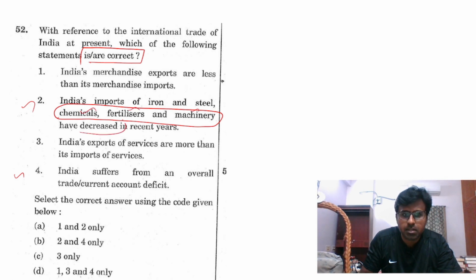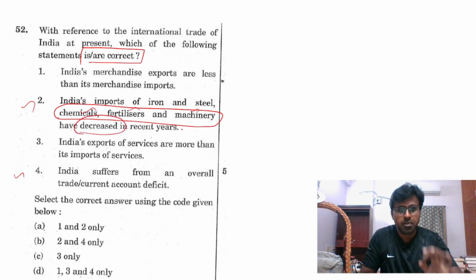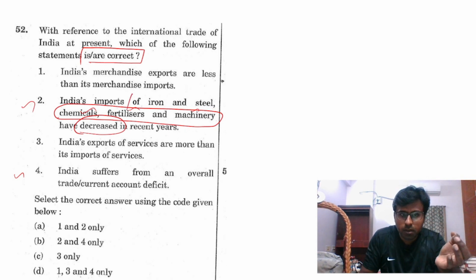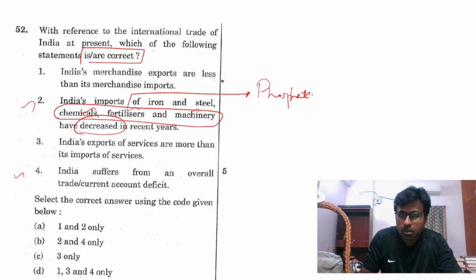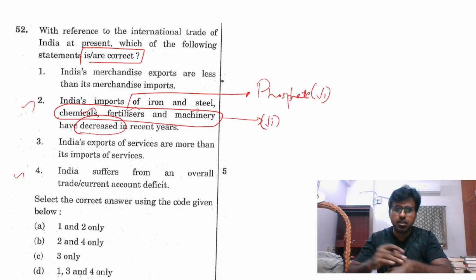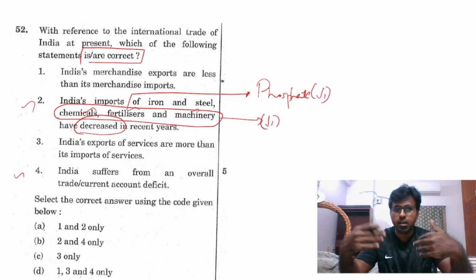What they are saying is that it is decreasing in recent years. One thing you have to understand, India is an agriculture-based economy, and we have urea, but phosphate fertilizers are lacking, so we import that. Next, we don't have machinery as much as other countries, so we import important machineries.